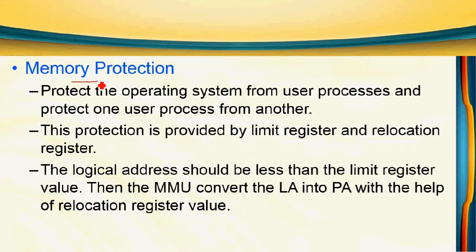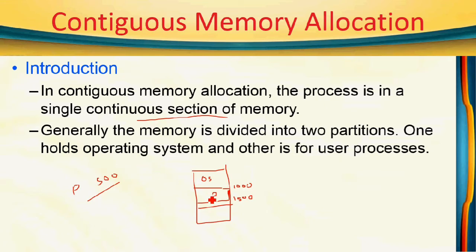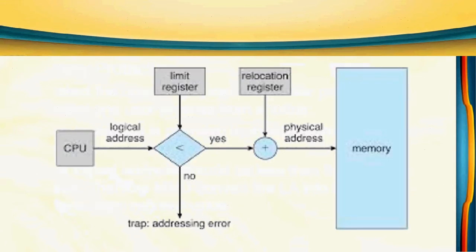So now memory protection. Memory protection means how to protect this process from the operating system. Suppose I load another process, how to protect this process from another process. For that, memory protection is done with the help of two registers, limit register and relocation register. So first the CPU generates a logical address.